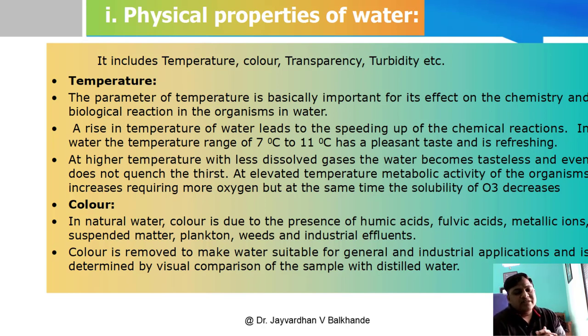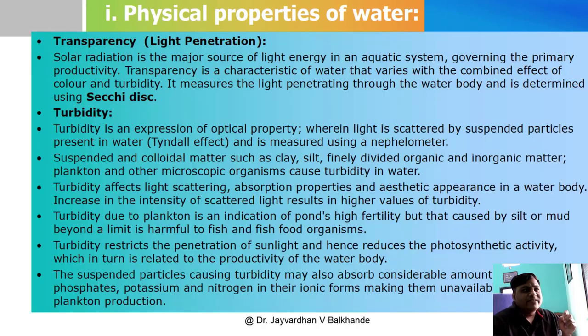The color is removed to make water suitable for general and industrial applications, and it is determined by visual comparison of the sample with distilled water. We just compare the color of the water with the distilled water, okay. So when we observe any water body, by just observing, we can easily explain why this color is there. If a very green color is observed in the water, you can say that the number of planktons is more in that particular water, okay. That is the property, the color.